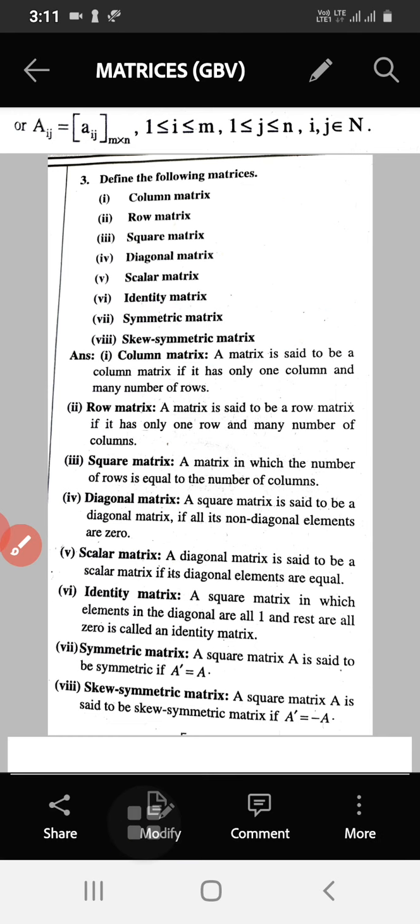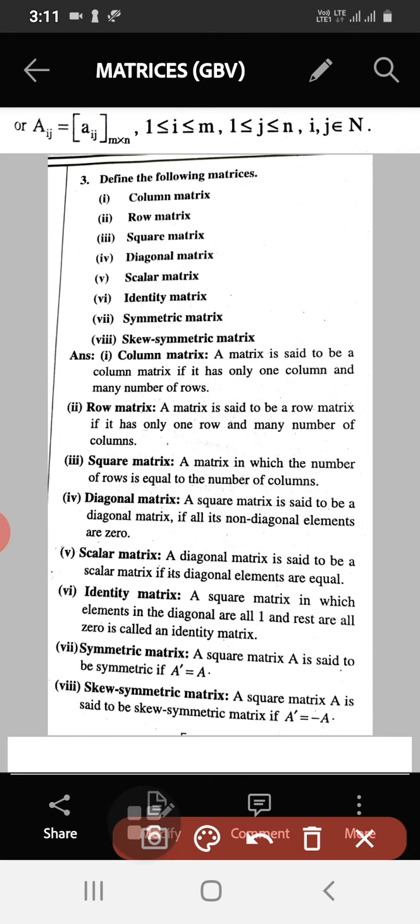So here, column matrix. The definition is there. A matrix is said to be a column matrix if it has only 1 column. If it has only 1 row, then it is a row matrix. Square matrix means the number of rows is equal to the number of columns. Then diagonal matrix means all its non-diagonal elements are 0. Scalar matrix, I told the definition.